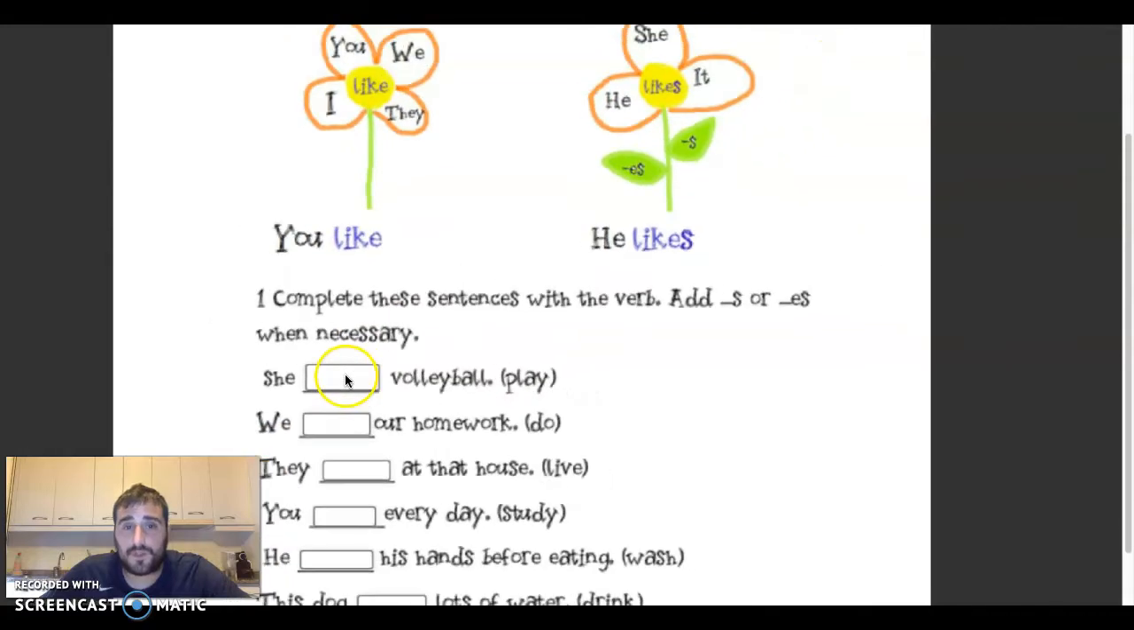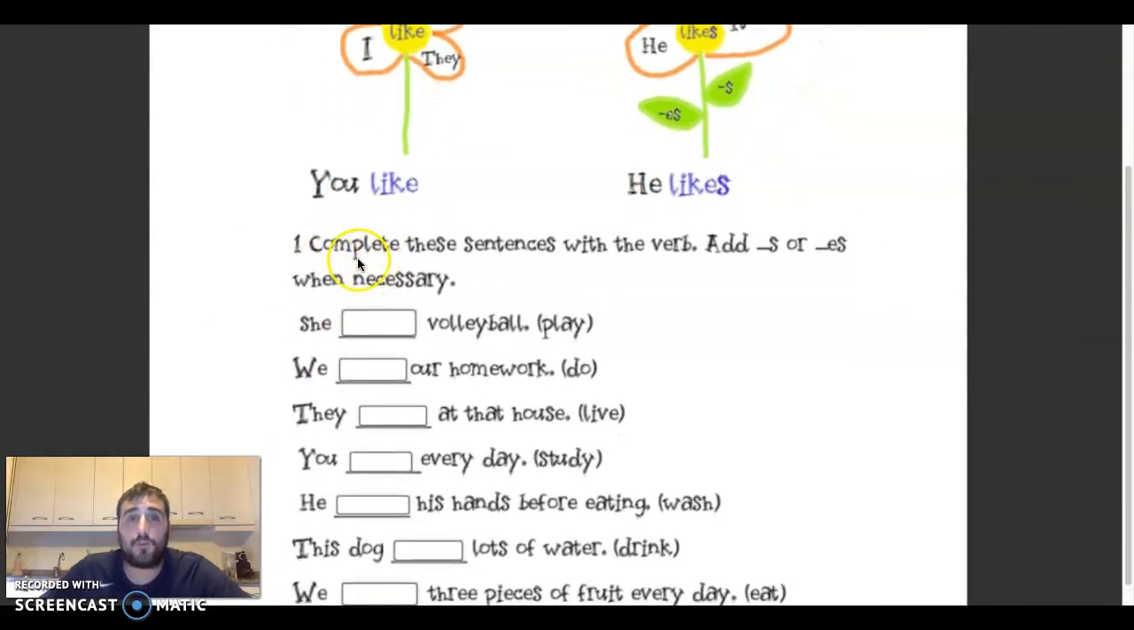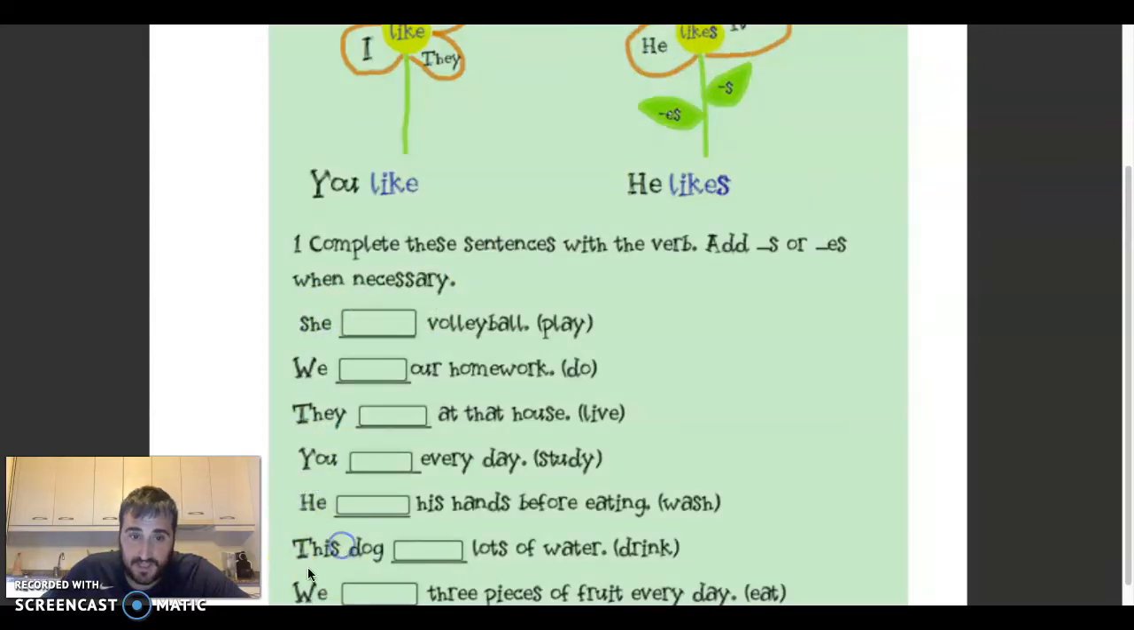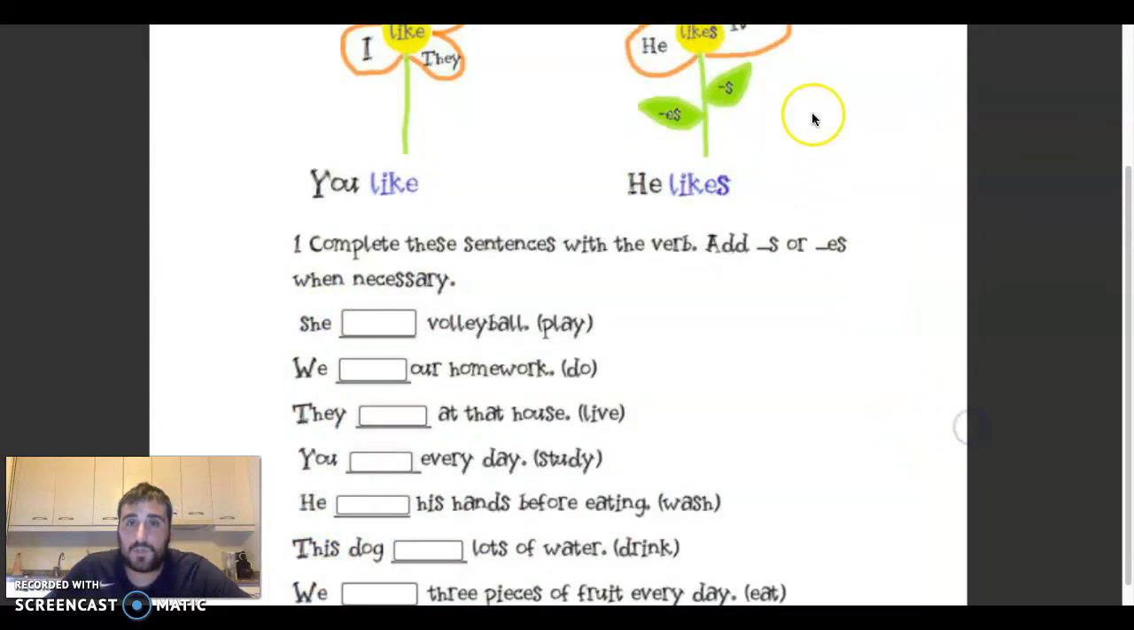So here you've got the exercise where it says, complete these sentences with the verb. Add S or ES when necessary. So she, he, and it, this dog, okay? We add S or ES. Yes? Okay, so with all this information, I think that now you can do your homework.